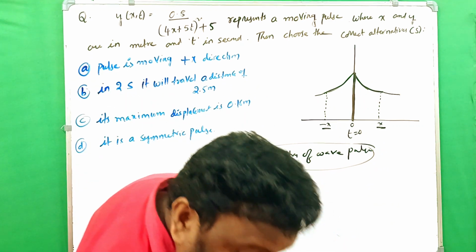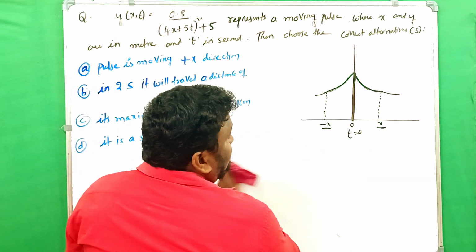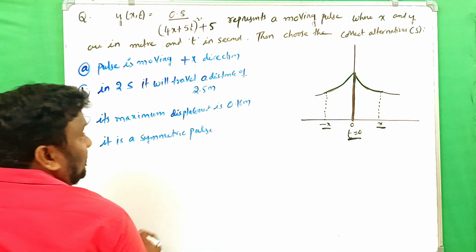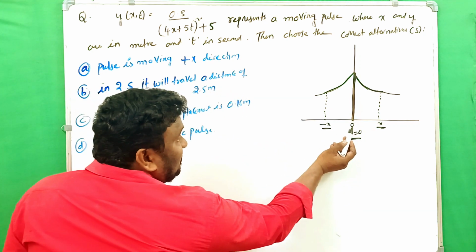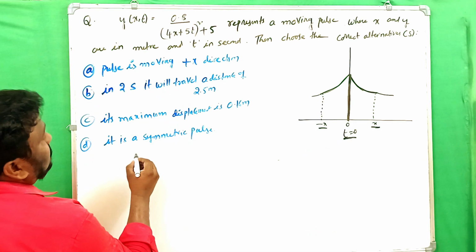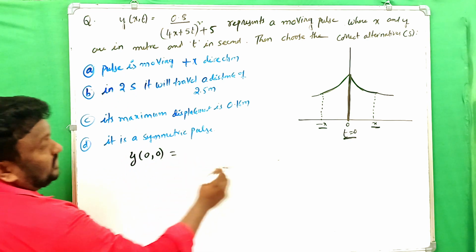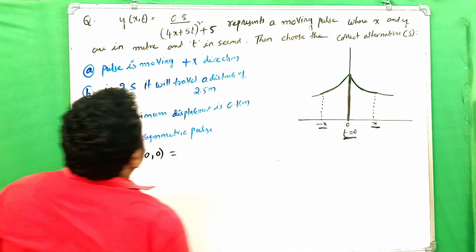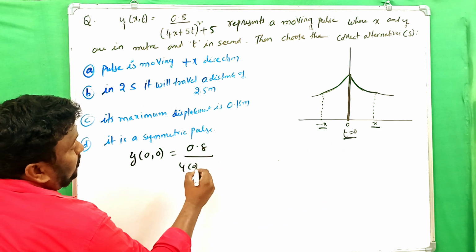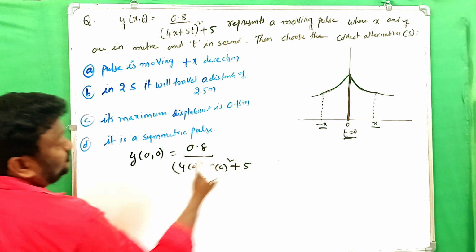Now first we have to find the maximum displacement. When the time t is 0, the y value is maximum. So at this condition, t is 0 and x is also 0. That is y of 0, where x is 0 and t is also 0. Then we get 0.8 divided by (4 into 0 plus 5 into 0) whole square plus 5.